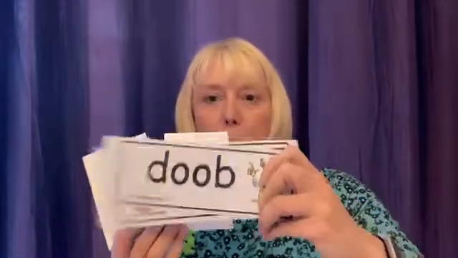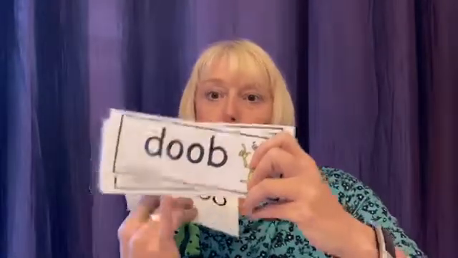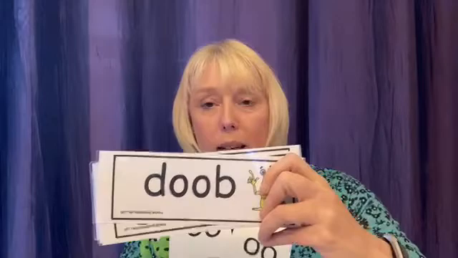Obviously, because these phonemes make two different sounds, so oo or o, the nonsense words would be correct if the child read it with the o sound as well as the oo sound. So it could be d-oob or d-ub. Both would be correct in that instance.